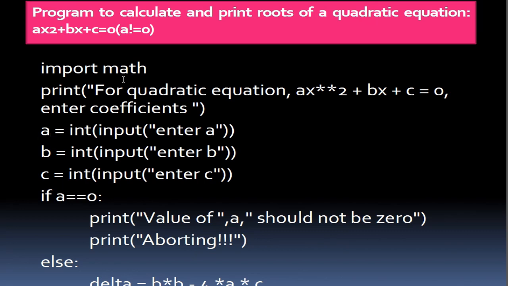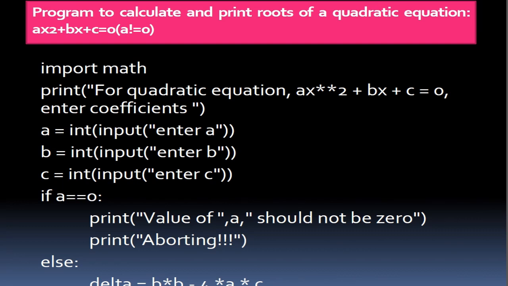Now since a, b, c are there, we have to enter the values of a, b and c. Now if a is equal to 0, then it will print "Value of a should not be 0" or "aborting". Else, delta equals b into b minus 4 into a into c.